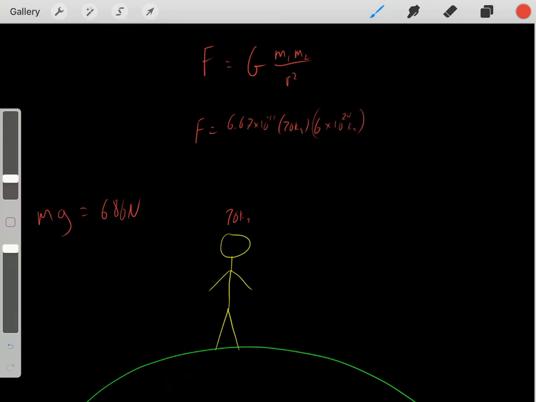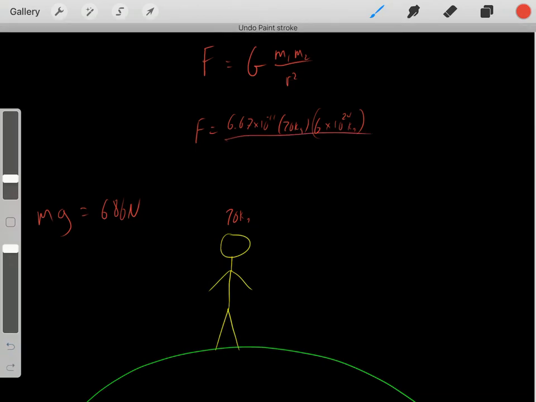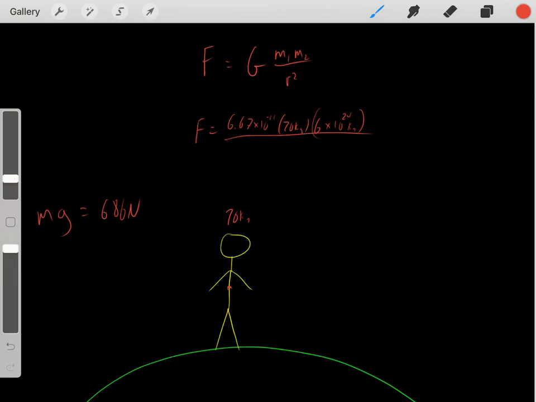So that's M2, the mass of the Earth. And then again, now we divide this by the distance between them. And the distance between them is really the distance between the center of this person and the center of Earth. And again, that's what this distance is. It's between the center of mass of the person and the center of mass of Earth.